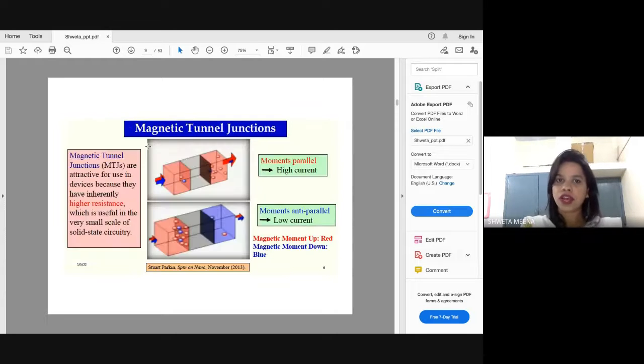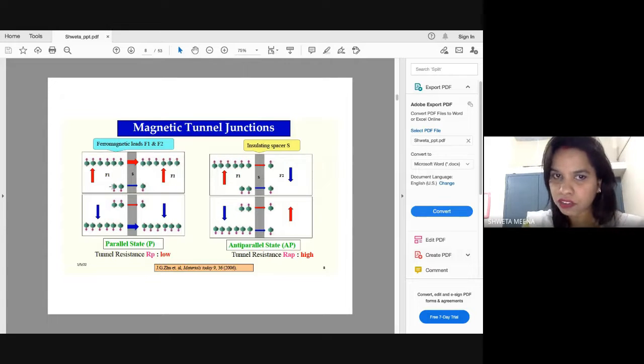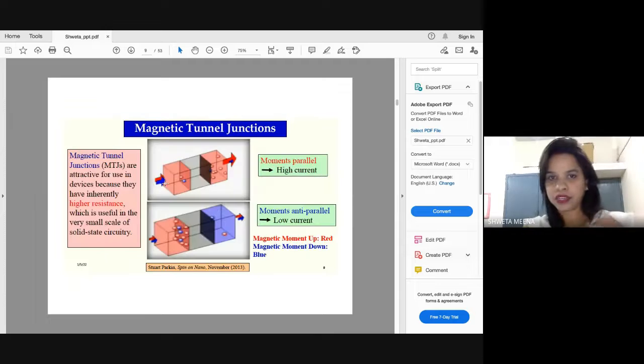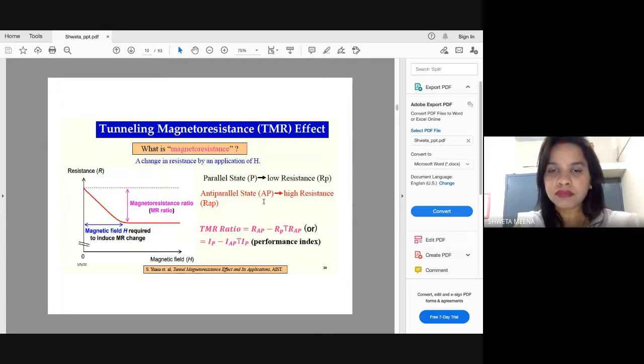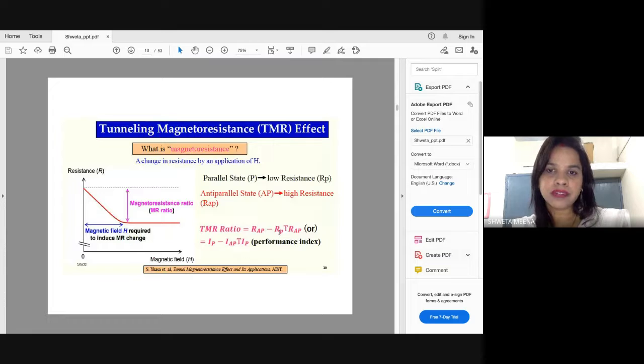Tunneling, because as I mentioned, the concept of tunneling is here. Electrons are being tunneled from this layer to this layer. So TMR is nothing but a performance index of your MTJ device. It is given as the resistance in the anti-parallel case minus the resistance in the parallel case, divided by the resistance in the parallel case. Or in terms of current, it can be given in this way.